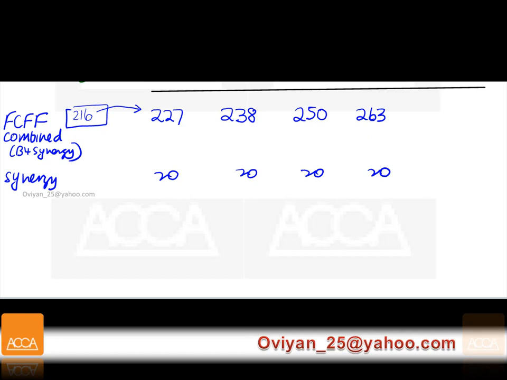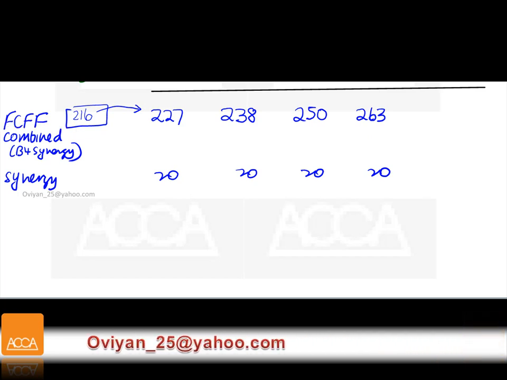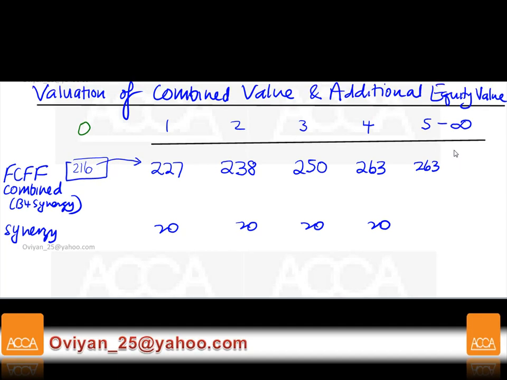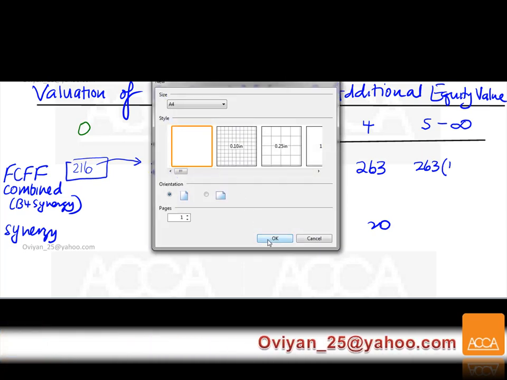Now, what is going to happen is this. Listen to me very carefully. Year 5 onwards, it's going to be growing at a different rate. Now this is going to be 263 multiplied by 1 plus, actually the formula is this.